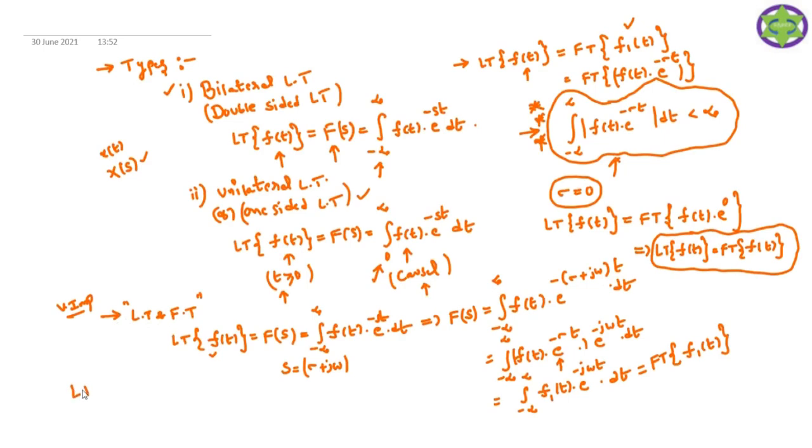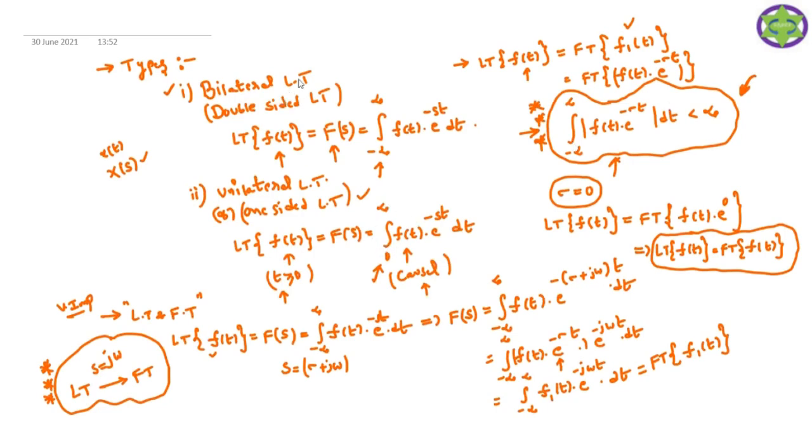Therefore the Laplace transform is a generalized case of the Fourier transform. If we evaluate the Laplace transform at s equal to j omega, we will get the Fourier transform. So one should remember this condition. This is a very important condition, and based on this condition only we are going to find out the Laplace transform of various signals.